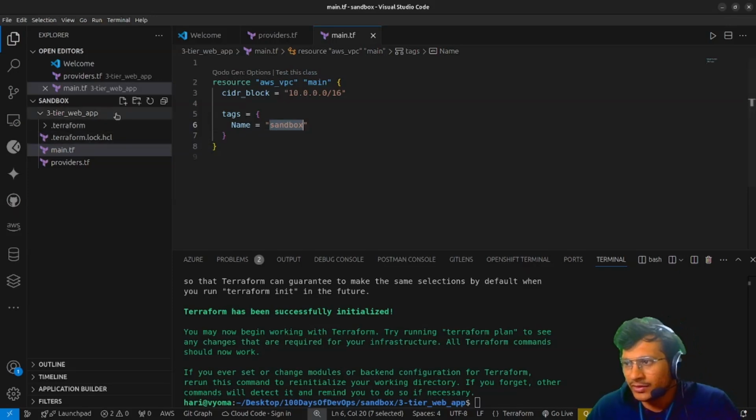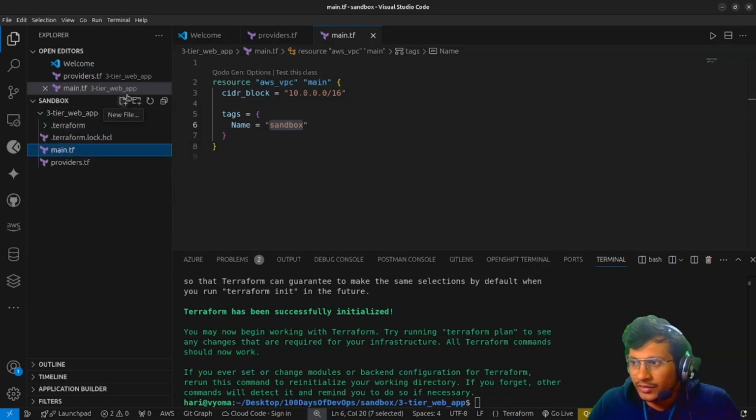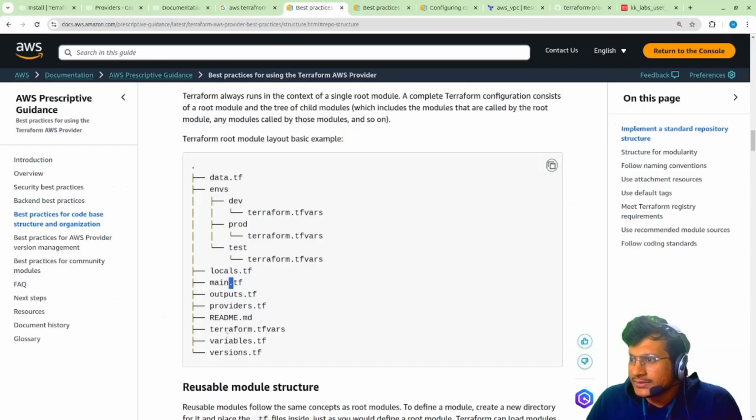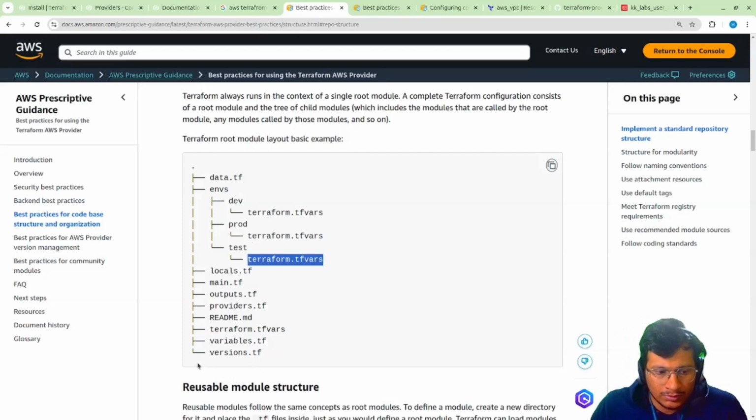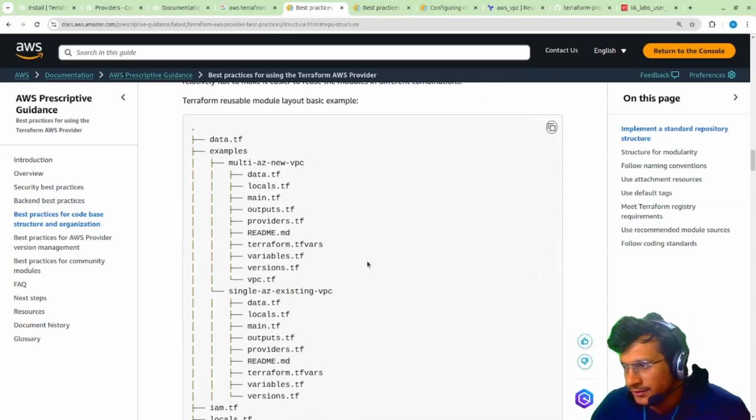So there is one thing that we use. It is called the variables.tf file. Here you can find it in best practices. So variables.tf and tfvars. variables.tf is for defining the variables, meaning what the attributes of that variable would be. And tfvars handles the key value pairs against the variables defined in variables.tf. So I'll just show you that.